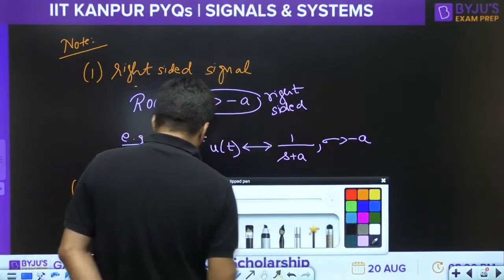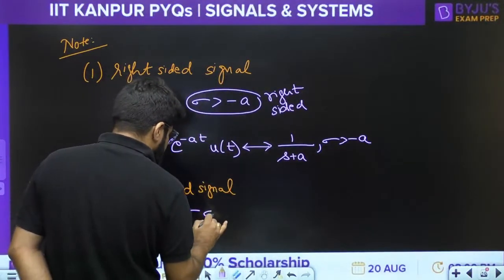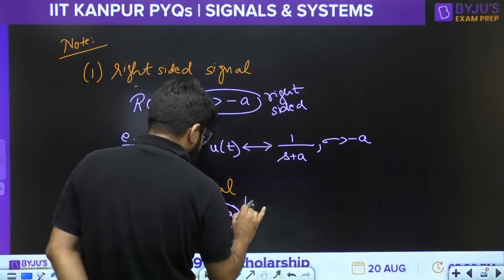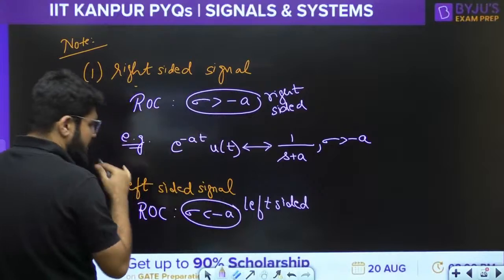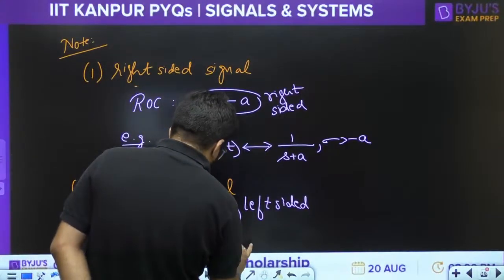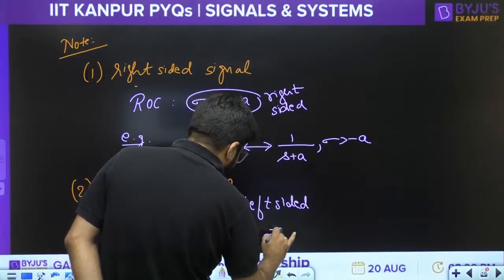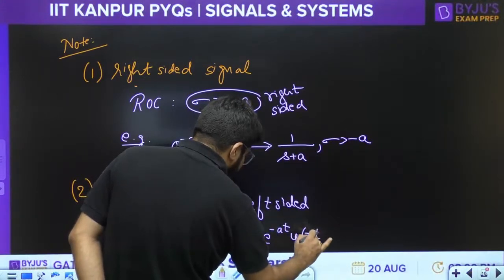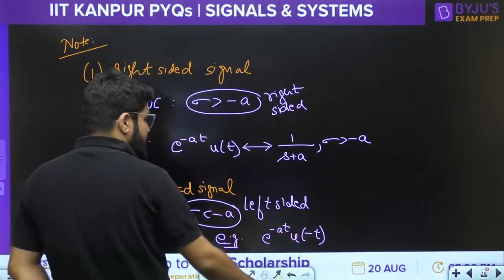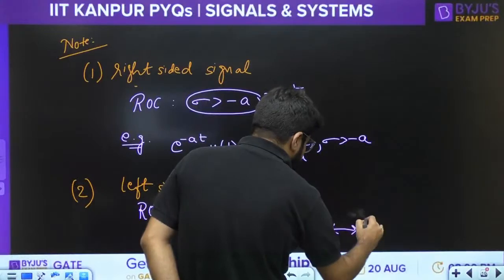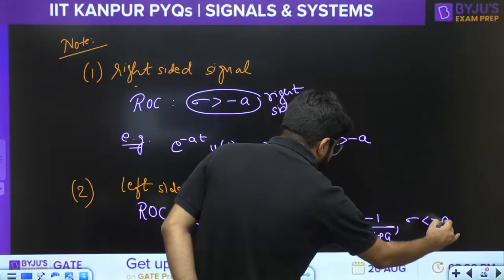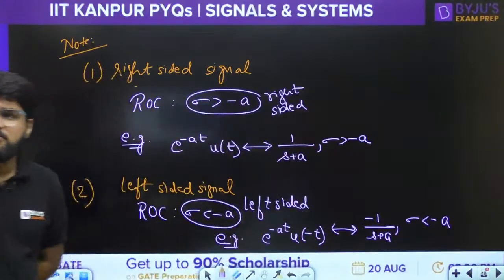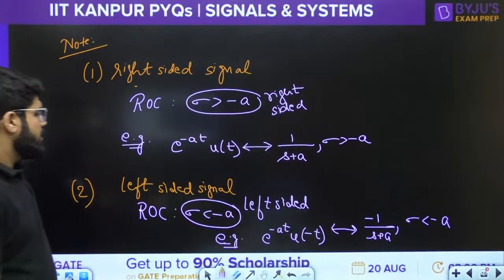Now I go to the left-sided ROC: sigma less than minus a. That means the ROC is also left-sided in nature. Say for example, if you have e power minus at u of minus t, which is left-sided, this will have the Laplace transform minus 1 upon s plus a for sigma less than minus a. Again, this is an important Laplace transform formula to be remembered, right?